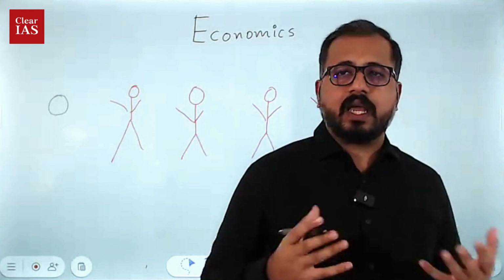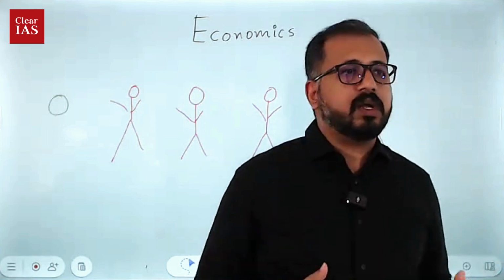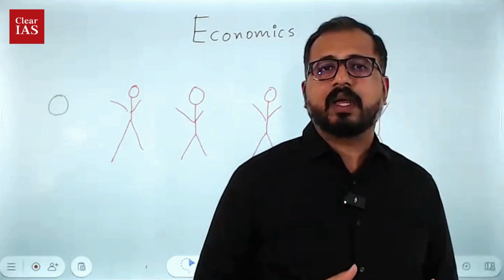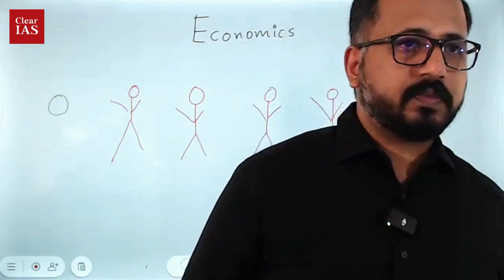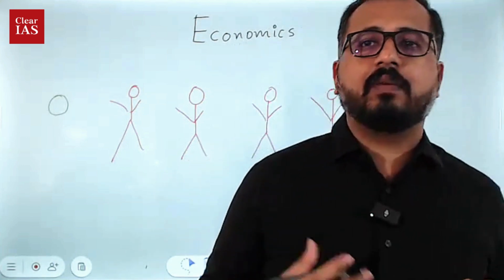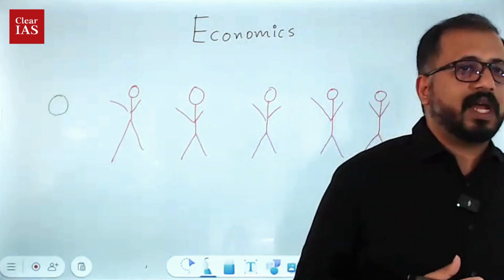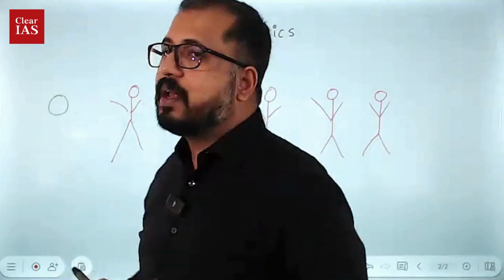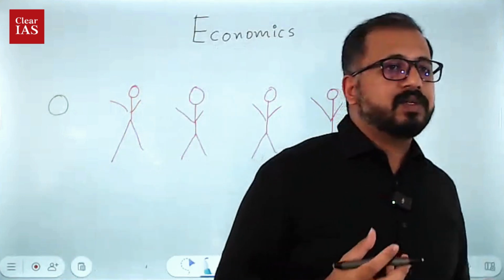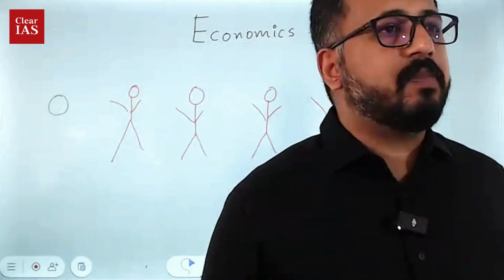So economists study to ensure that everybody on Earth gets an adequate supply of resources, or how this scarcity can be managed. That is what they study. Suppose there is only one apple, so how can this scarcity be managed?